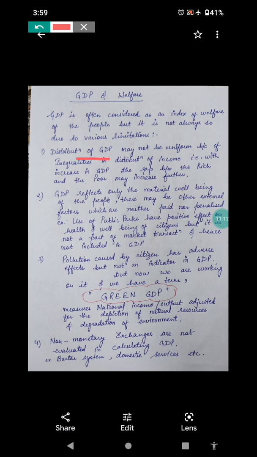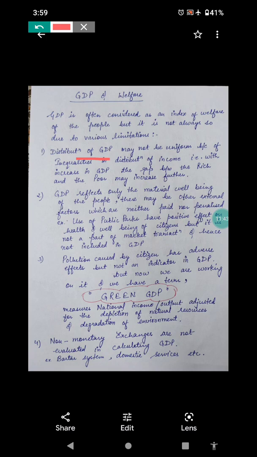Another factor is that GDP reflects only the material well-being. So it is not a criterion of welfare. Welfare is a very broad term. Now suppose we are using public parks. That is a very positive point. We are using that facility, which gives us health benefits and recreation.